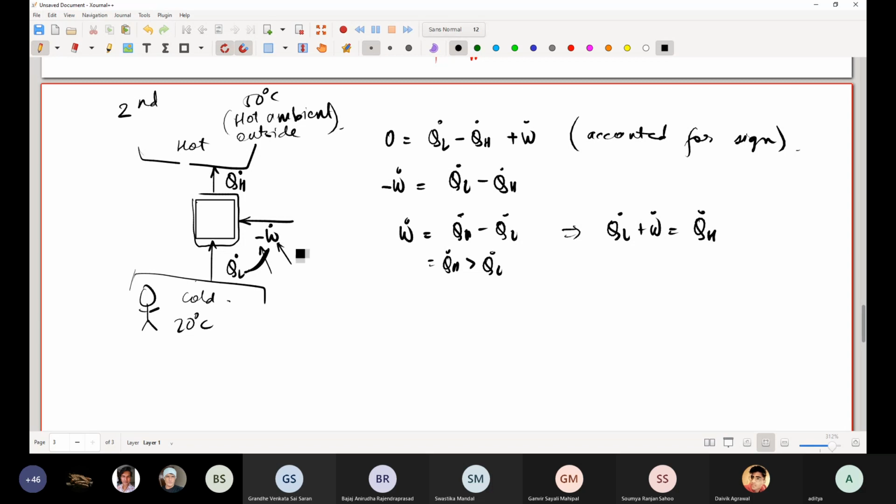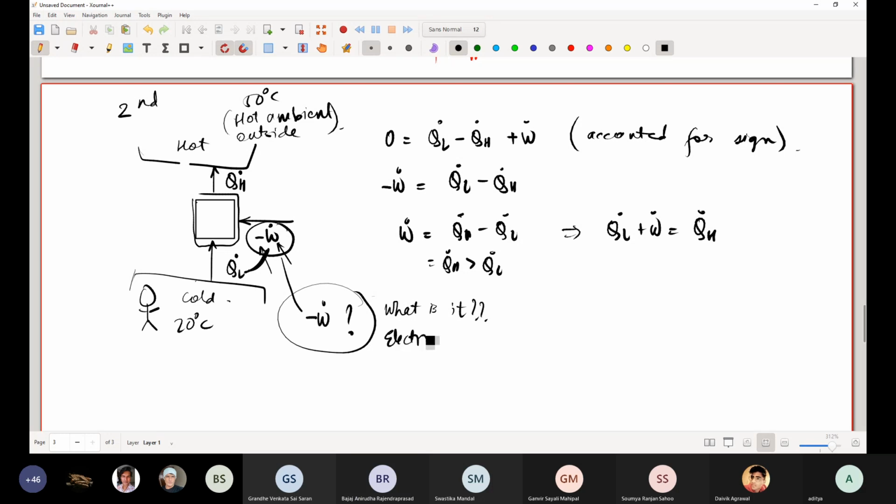So in your typical experience, what is this minus W dot? Where is this minus W dot coming from? W dot, where does it come from? So is it the condenser? No, forget about the condenser at the moment. Electricity. It is the electricity.